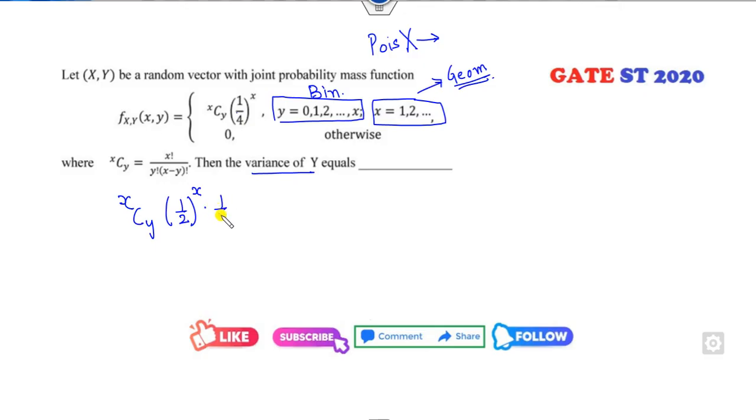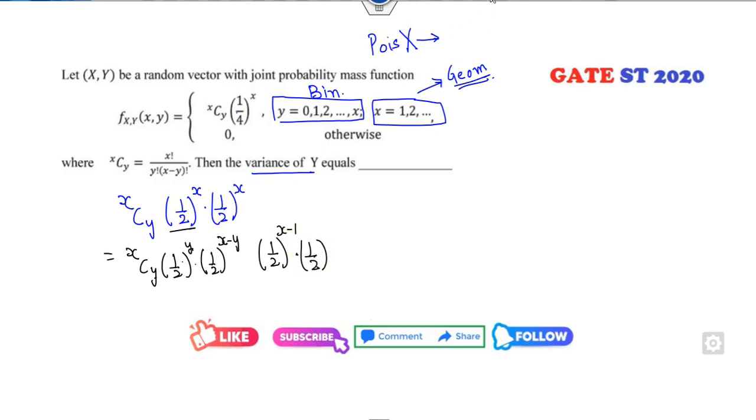So I can write half of 2x in this form. Fine. Now once it's a binomial distribution, I can write this number as half raised to power y, half of n minus x. This value will be the same, and this value I can write in the geometric form. So geometric means x minus 1 of this. Fine. So what is that? This is my x, which is totally dependent on x. It follows a geometric distribution with the parameter 2. It depends on this, so y conditional on x follows a binomial distribution with n as x and probability half.